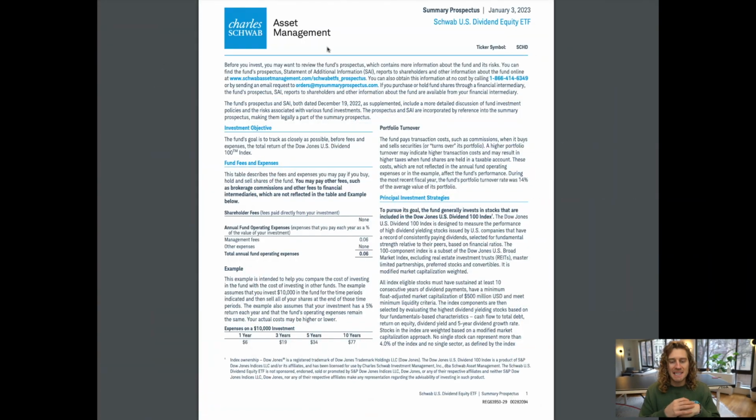Charles Schwab Asset Management. Summary Prospectus, January 3rd, 2023. Schwab US Dividend Equity ETF. Ticker symbol SCHD. Before you invest, you may want to review the fund's prospectus, which contains more information about the fund and its risks. You can find the fund's prospectus, Statement of Additional Information, SAI, reports to shareholders, and other information about the fund online at